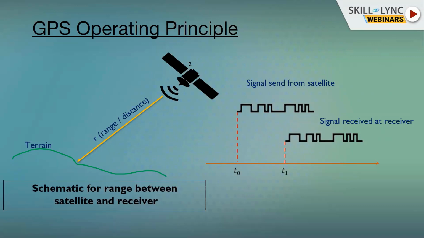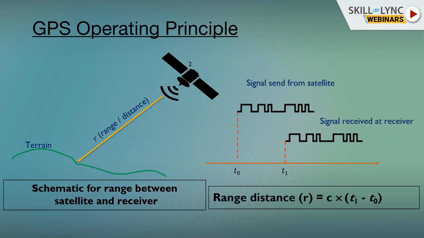Because in this case, we are actually using only the time gap. So the time at which the signal was sent and the time at which the signal was received. There is a time gap between these two moments, and that time gap is used to estimate the distance. So the range distance is what? C into (t1 minus t0). So the time gap, and C is the speed of electromagnetic wave, or you can say speed of light, because light is also an electromagnetic wave. So by using this formula, you can have the range, or the distance between the satellite and the point of observation, where you have your receiver.